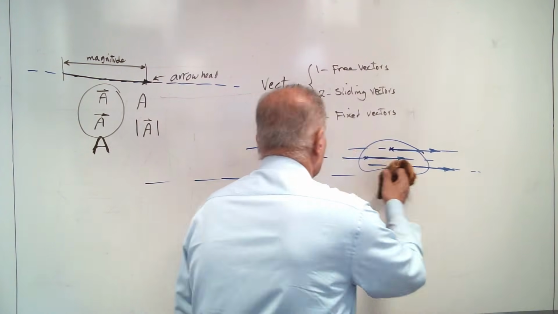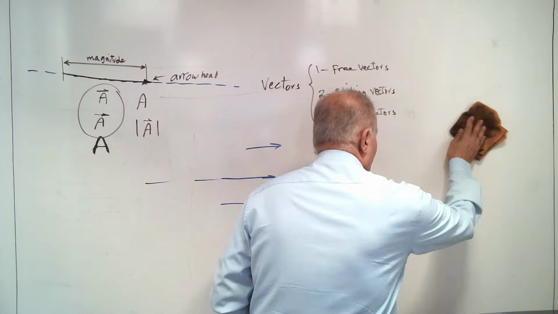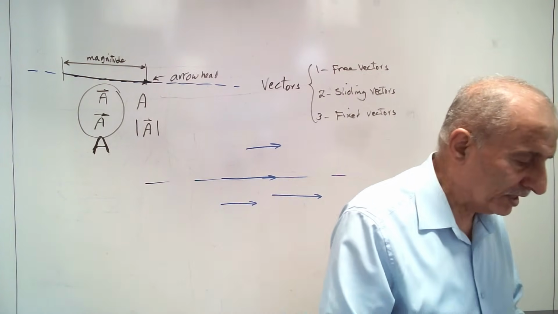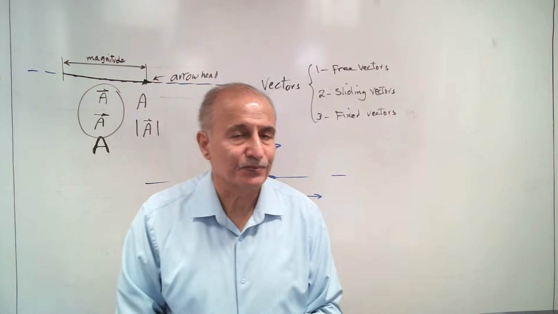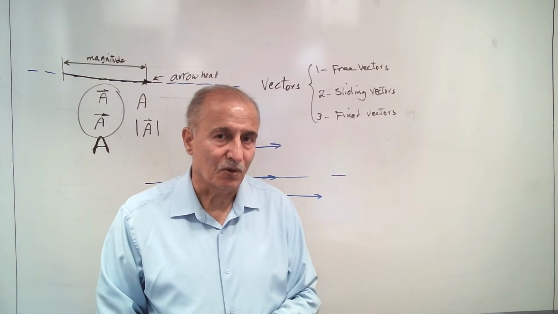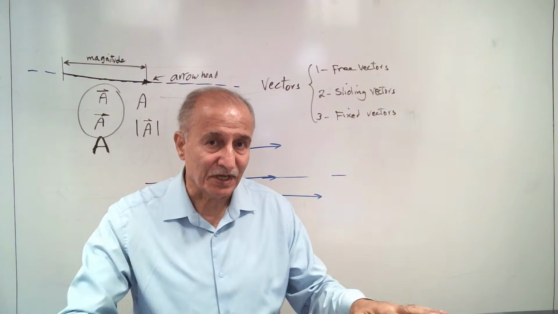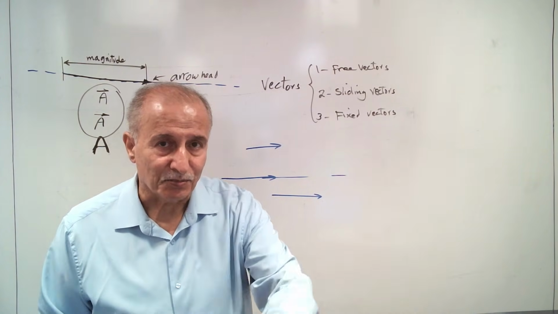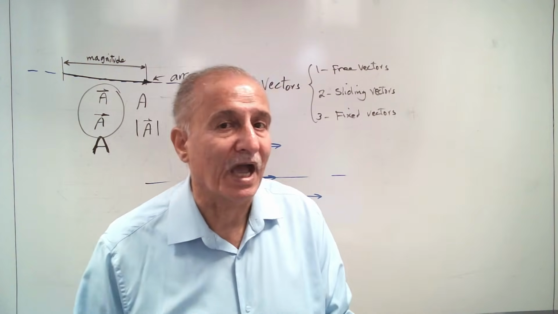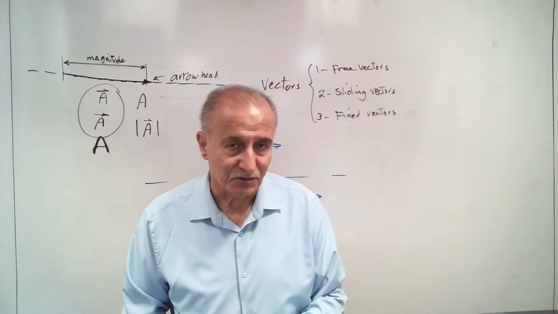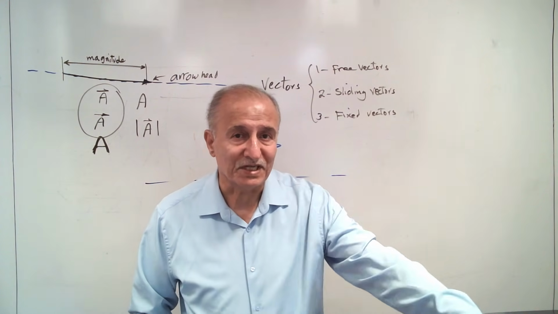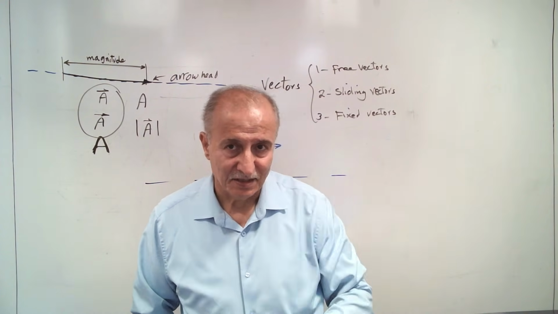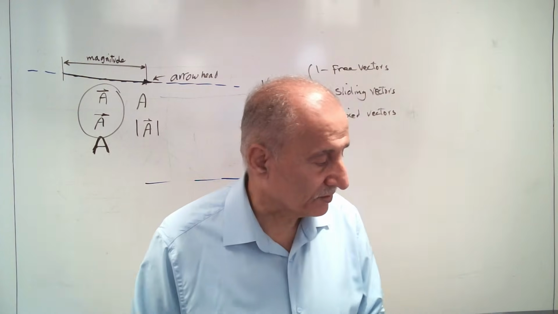Then, in statics, we don't use free vectors, except for couples, only for couples or moments on the surface. It can move anywhere, to any point. It has no specific point of action. So when we say this couple is free to move anywhere on its surface, that's a free vector.